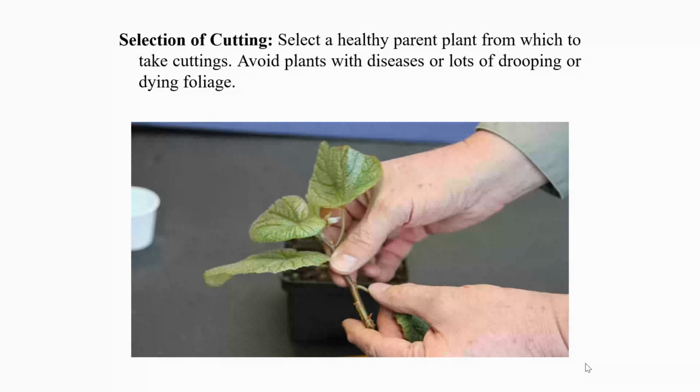Selection of cutting. Select a healthy parent plant from which to take cutting. Avoid plants with disease or lots of drooping or dying foliage. The best specimen for cutting will have plenty of new growth.